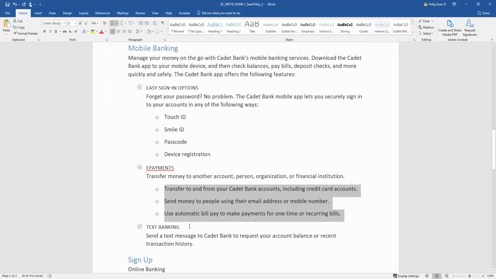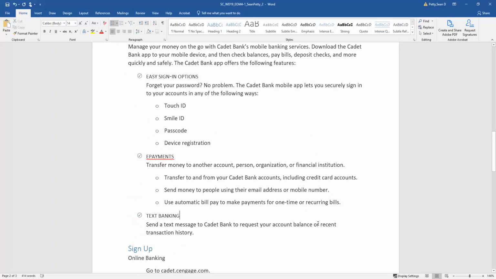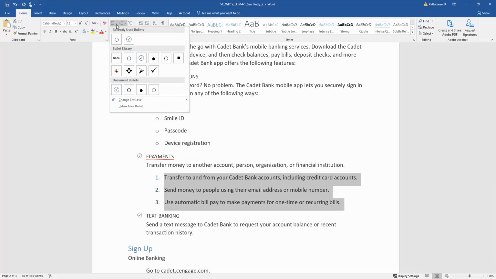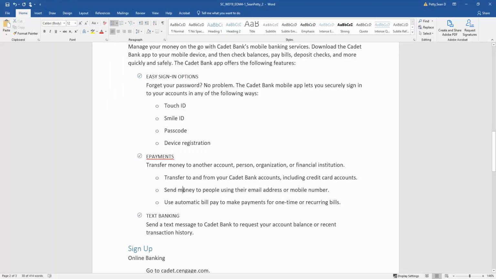All right, so I applied that to both of these. And again, once I created that over here, I can apply it down here as well, because I could just call on that bullet as such. Okay, let's go ahead and move on.